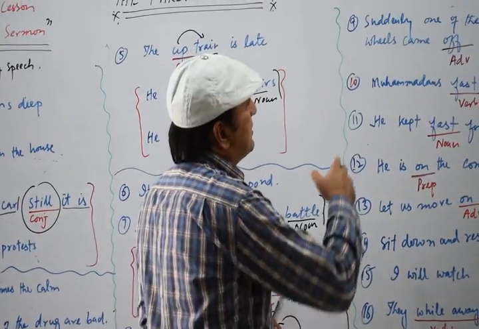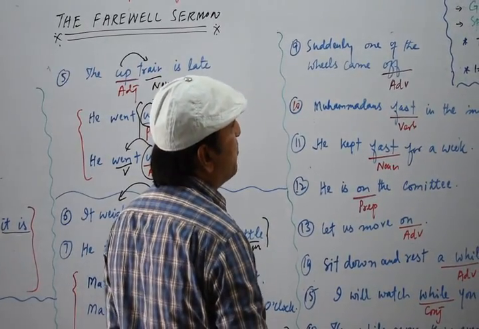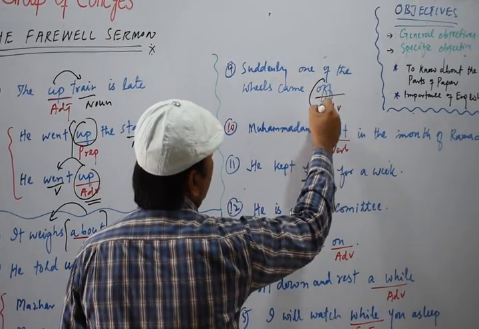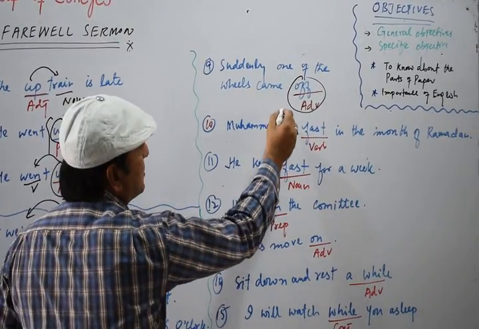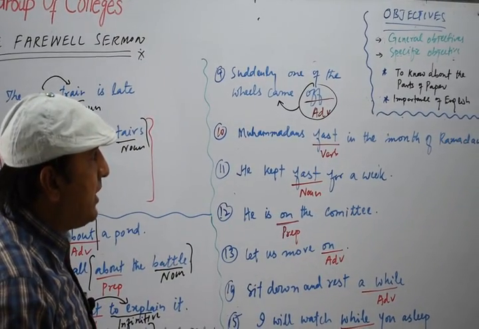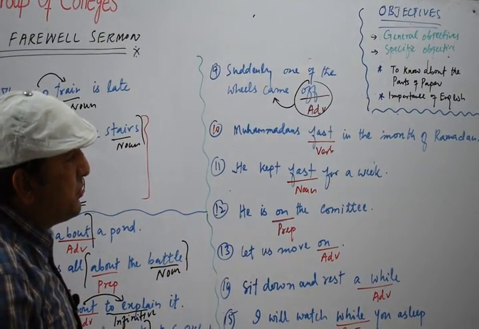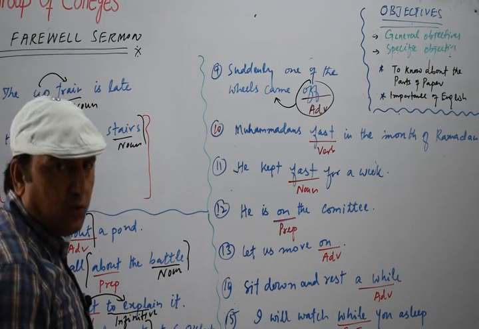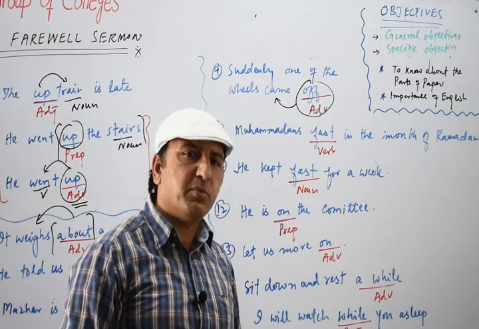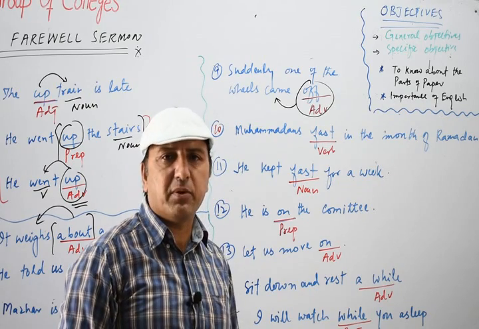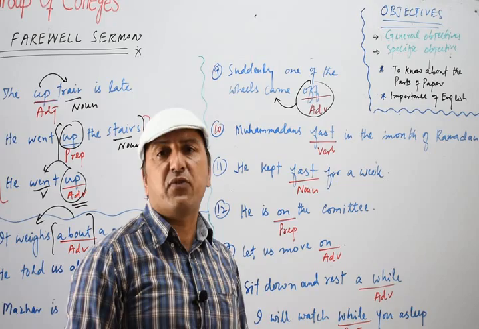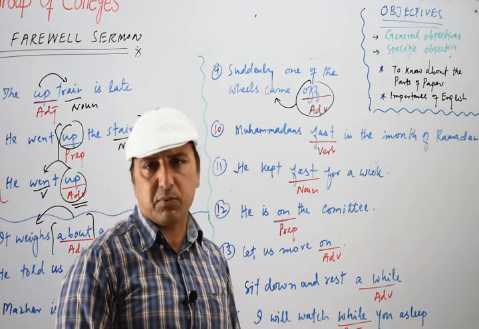Sentence number 9, suddenly one of the wheels came off. Came off, this off tells us about this came. Okay, off is a preposition. You know that there are different types of preposition: simple preposition, double preposition, compound preposition, phrase preposition, disguised preposition.